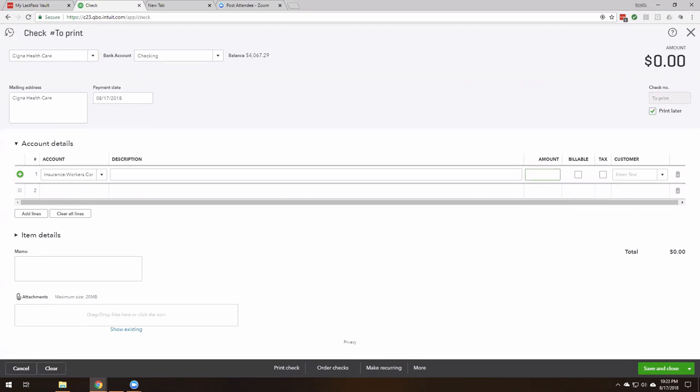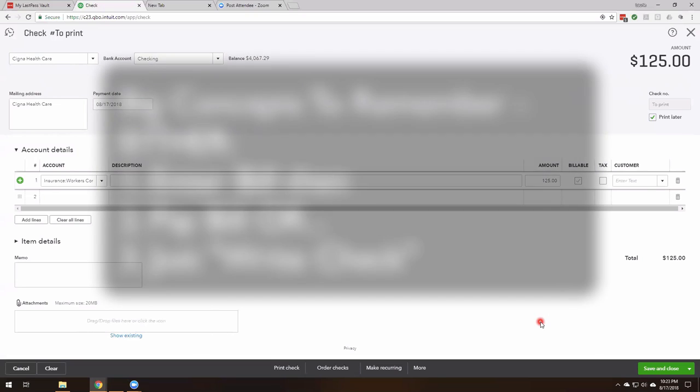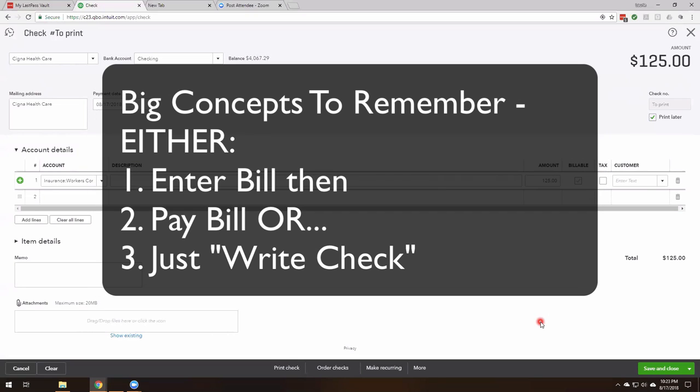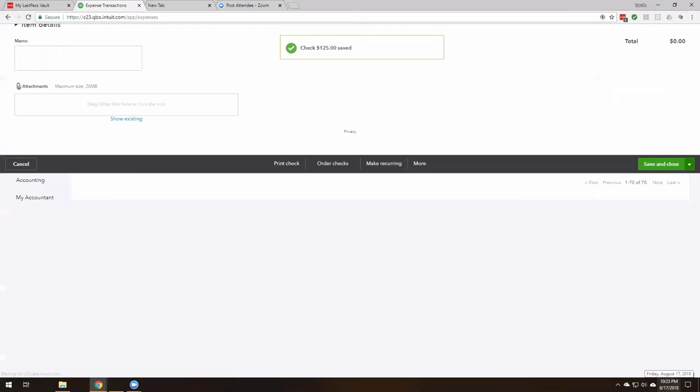I'm going to put the amount in there. So in this case, the important thing to remember is you either do enter bill, pay bill, or you do write check. Write check is the equivalent of enter bill, pay bill in one fell swoop transaction. So that's really clear to understand that workflow process. All right, so we'll save it and close it.